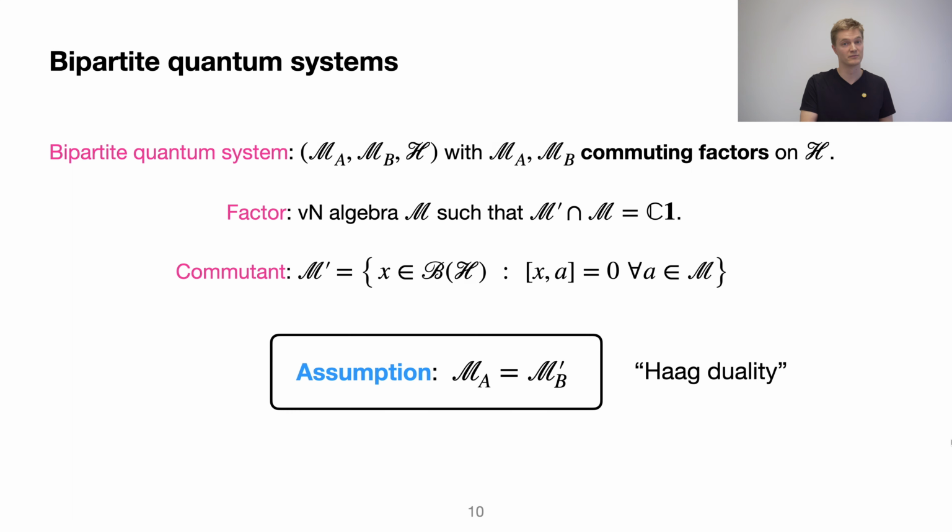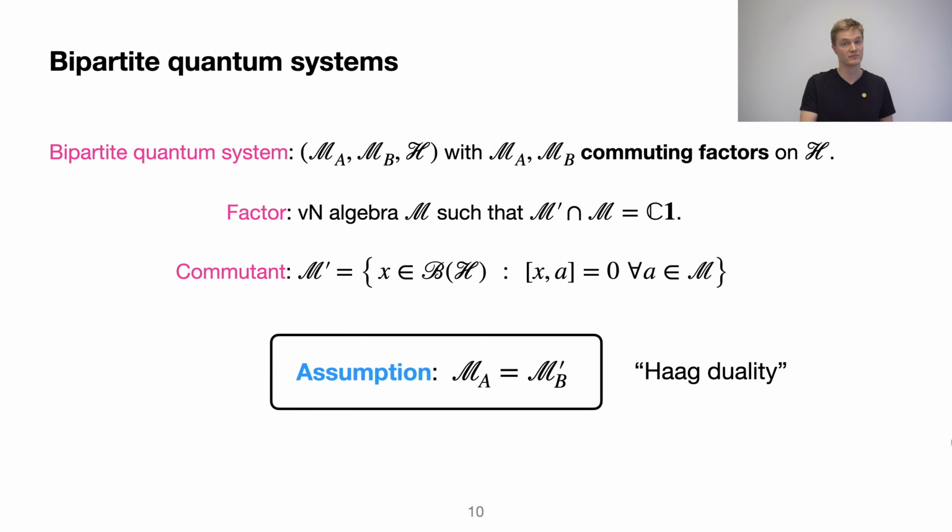And now we have the following lemma. A channel is local to Alice if and only if it's inner for Alice's von Neumann algebra, so if and only if it admits a Kraus decomposition with Kraus operators from Alice's observable algebra. And we say that something is a product channel if it is a product of a channel that is local to Alice and a channel that is local to Bob. And these two kinds of channels commute, so the order doesn't matter. And I said it already, locality preserving does not imply being a product channel.